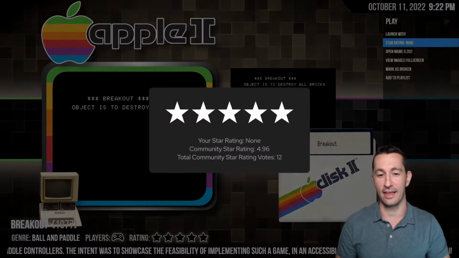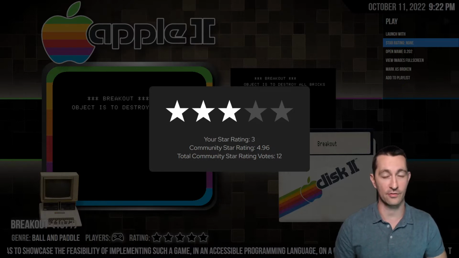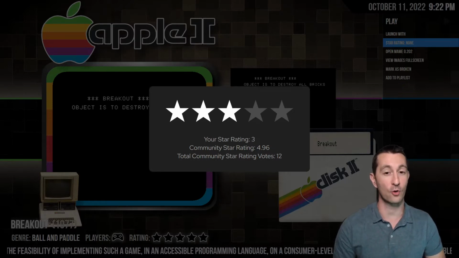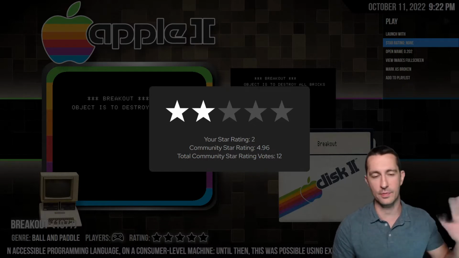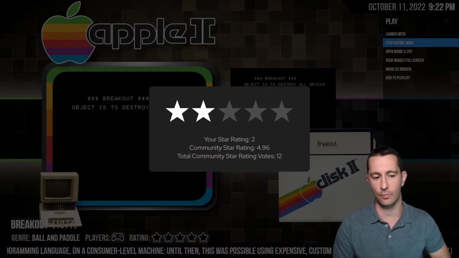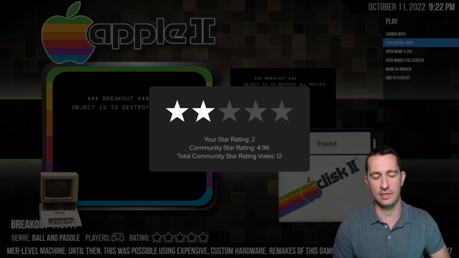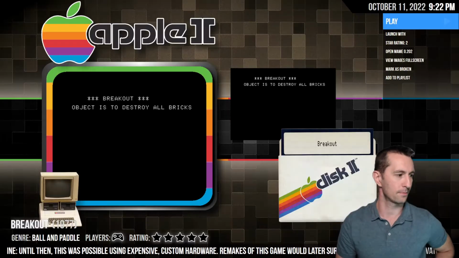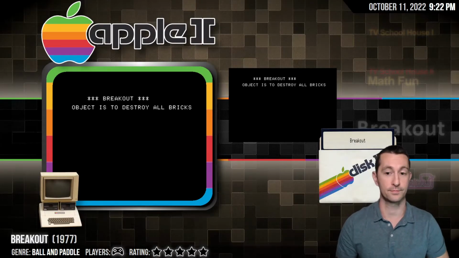All right, so if you were to rate this, this is something we've never seen before as far as a home computer, but as far as the quality, and since it's a demo, we're going to give this a 2-star. This isn't the first time we've seen Breakout. Breakout's been around, and there's been other copies of Breakout. So it is not a full game, and it is showing off the system, so I'm going to say 2 stars. All right. So that was our intro to Apple II home computers.